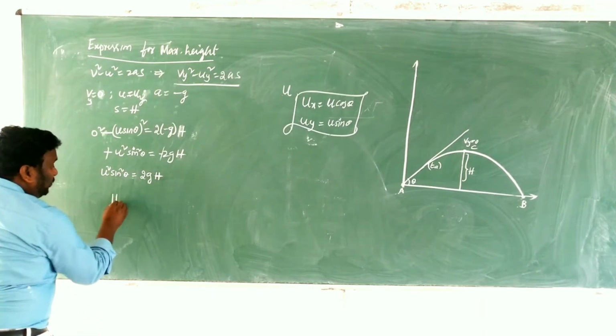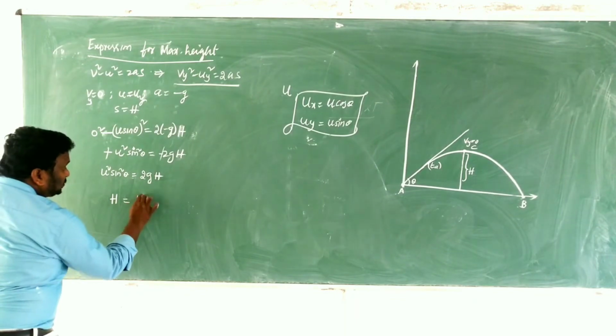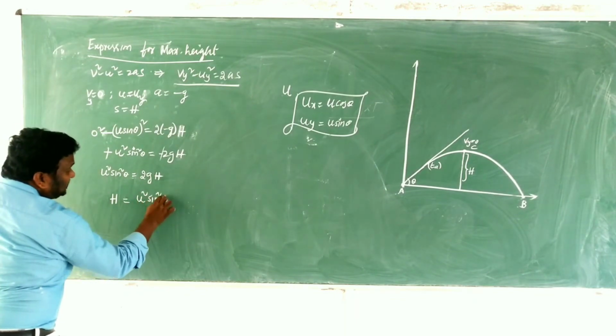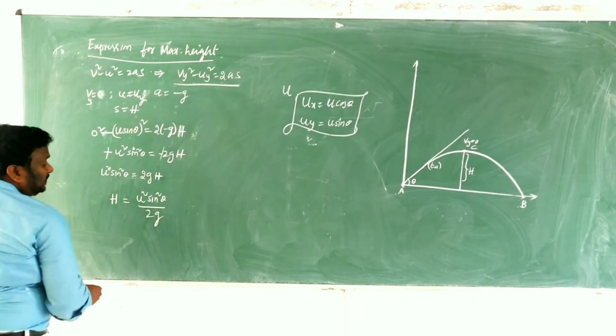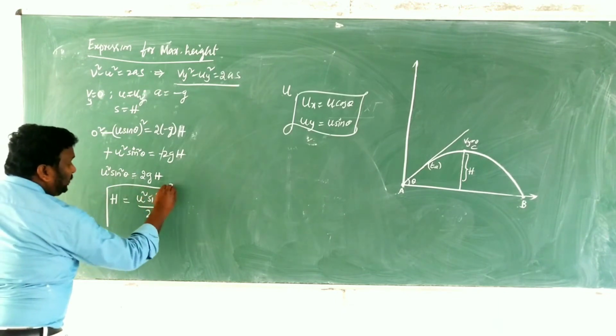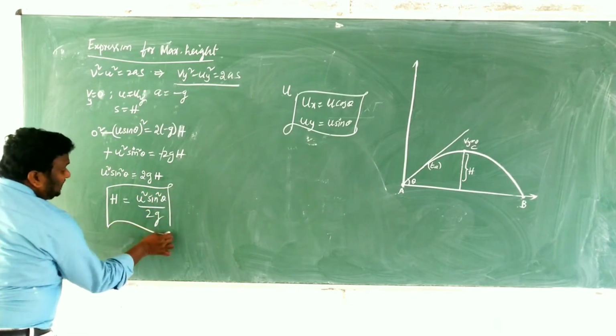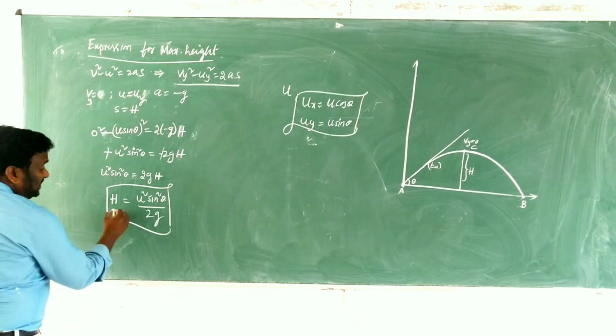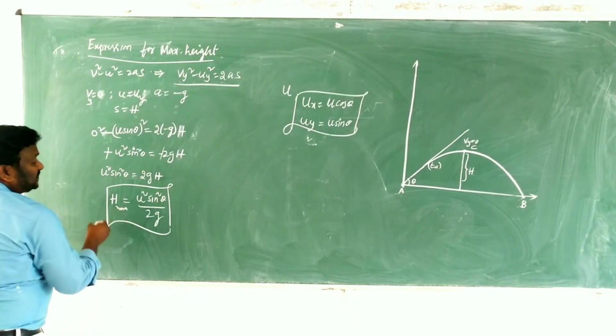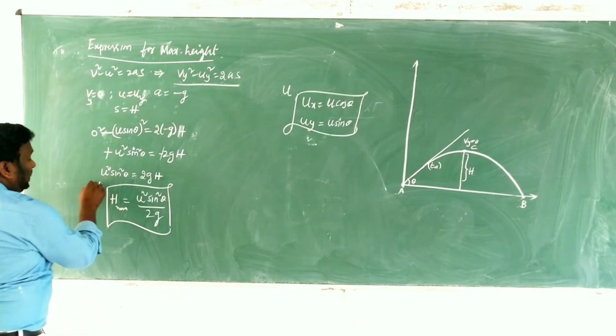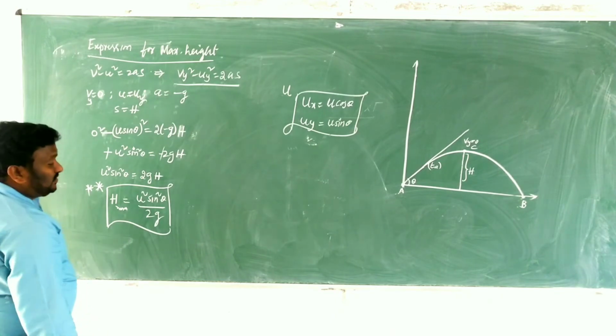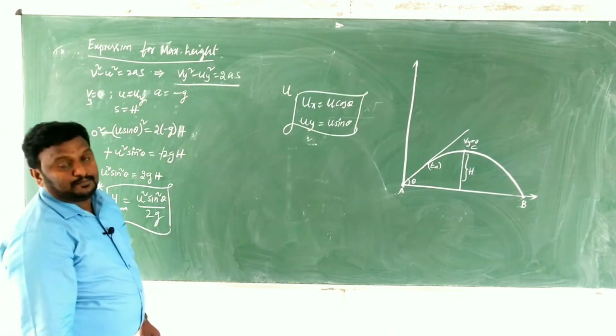Then h is equal to u square sin square theta by 2g. So children, this is the expression for the maximum height of a projectile.